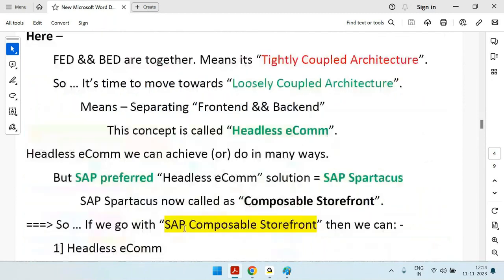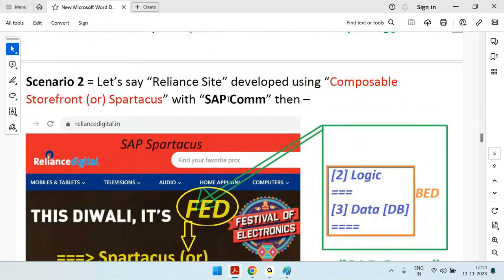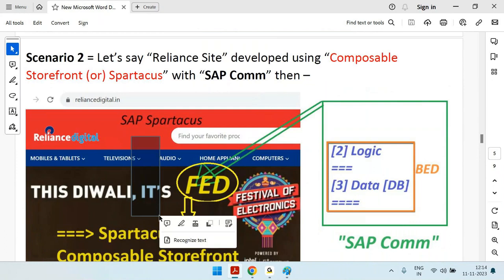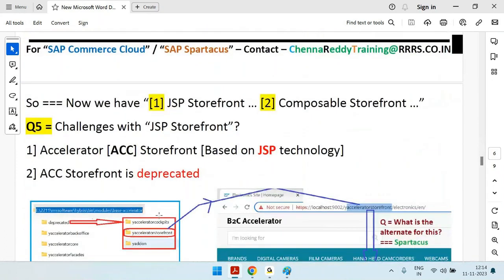Scenario two is where companies go with the composable storefront with SAP Commerce, and the front end will be Spartacus. So now we have a JSP storefront solution and a composable storefront solution.